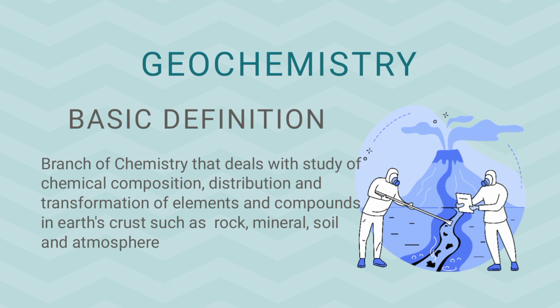Next is geochemistry. Geo means earth. So, in this branch, we basically discuss the chemical composition of the earth crust. How do you define it? It is a branch of chemistry which deals with the study of chemical composition. And in the chemical composition, we discuss the elements and the compounds, their distribution, and transformation of elements and compounds in the earth crust such as rock, mineral, soil, and the atmosphere.